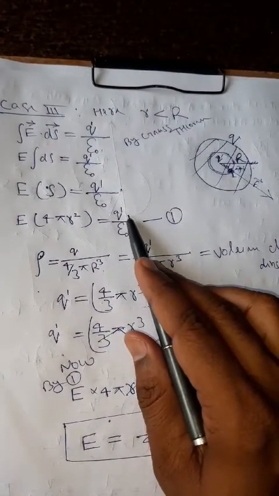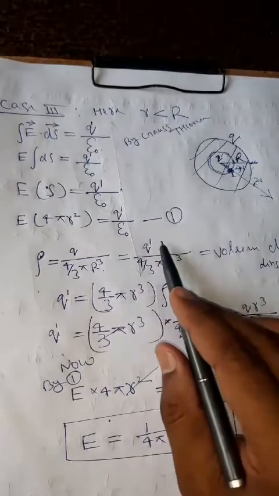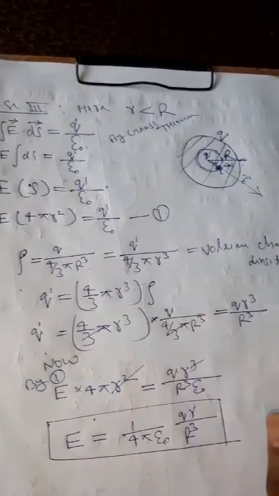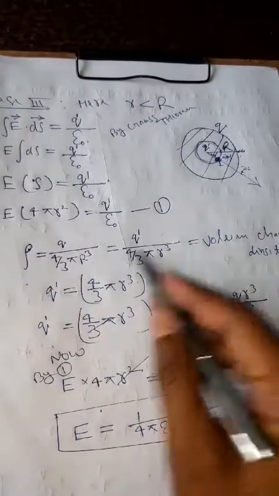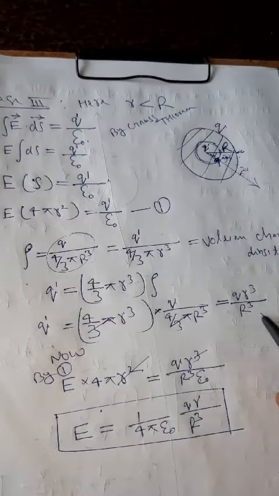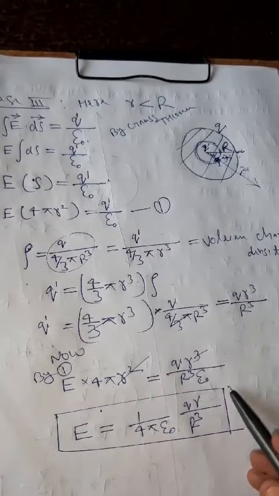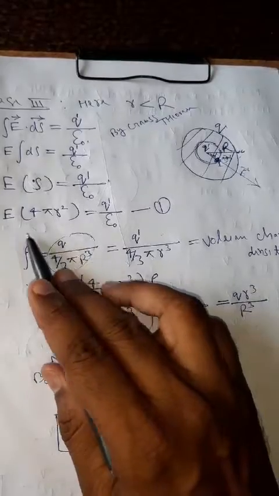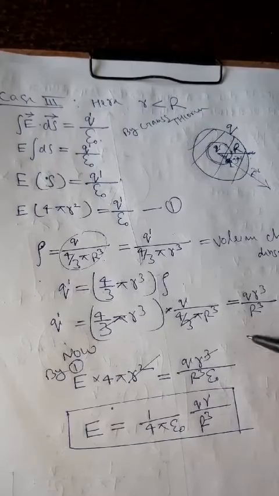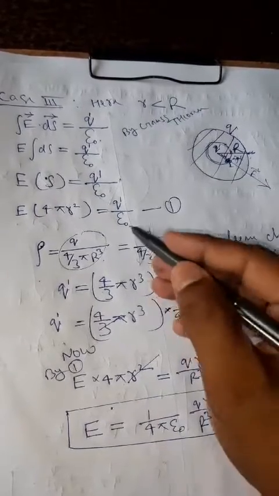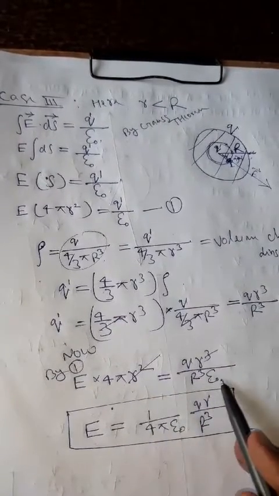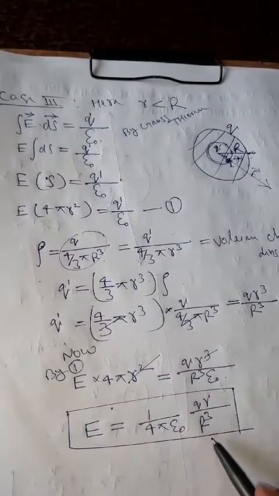Here you have Q dash, and from here Q dash is equal to, cross multiplying, 4 by 3 pi r cube into rho, where rho is Q upon 4 by 3 pi capital R cube. So Q dash is Q r cube upon capital R cube. Now from equation 1, E into 4 pi r square is equal to Q dash, which is Q into small r cube upon capital R cube, upon epsilon naught. R square cancels out, and E is equal to 1 upon 4 pi epsilon naught, into Q r upon capital R cube.